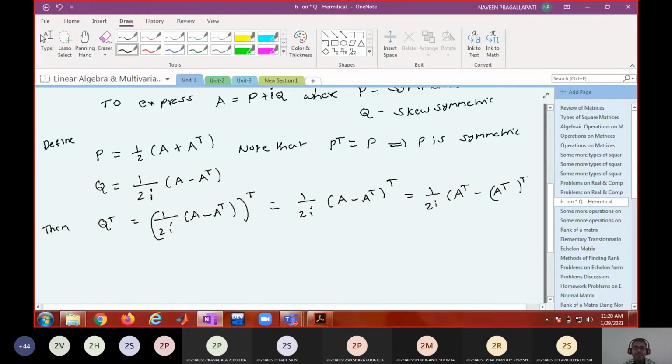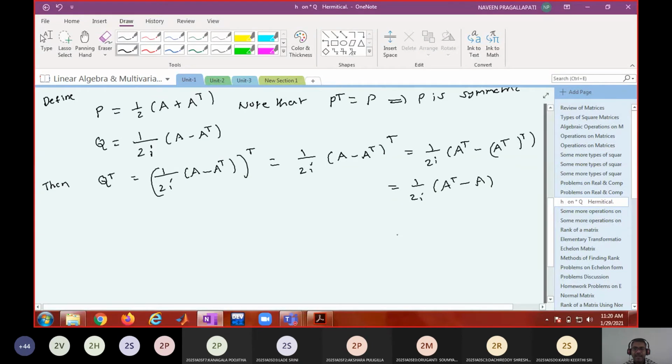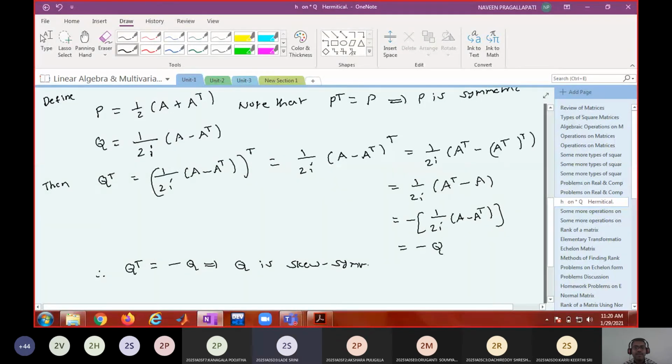If we take minus common, minus of 1 by 2i times (A minus A transpose). But what is 1 by 2i into (A minus A transpose)? Q. So this is minus Q. Therefore, Q transpose equal to minus Q means what? What is Q? Q is skew symmetric.